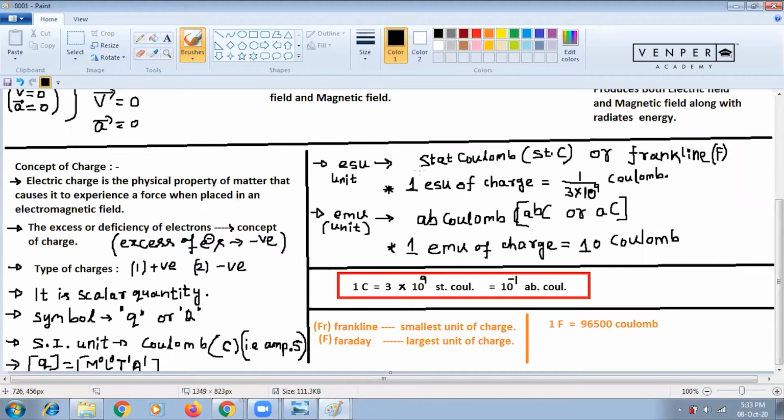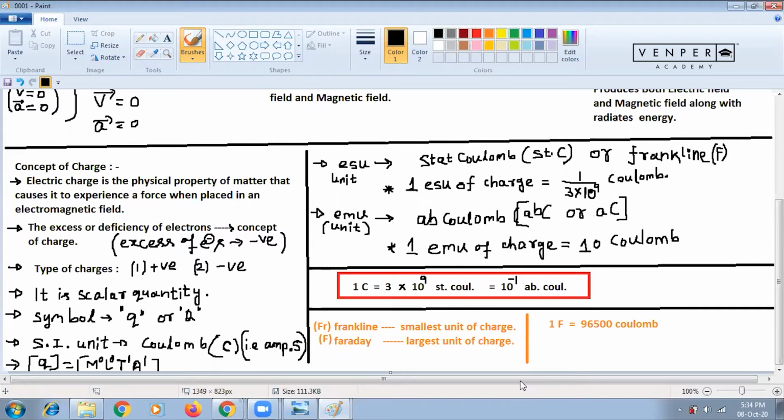Everyone understanding? In these two units, the charge unit is different. In electrostatic unit, you have statcoulomb. In electromagnetic unit, you have abcoulomb. AB coulomb means absolute coulomb. The symbol you can give is abC or stC like this. This symbol you can give, no issues.